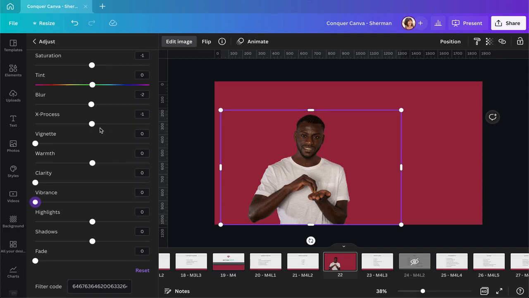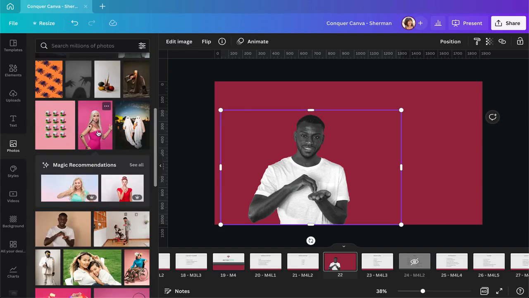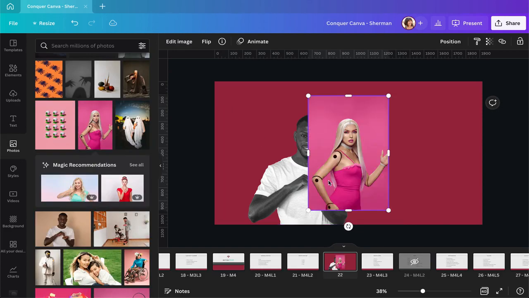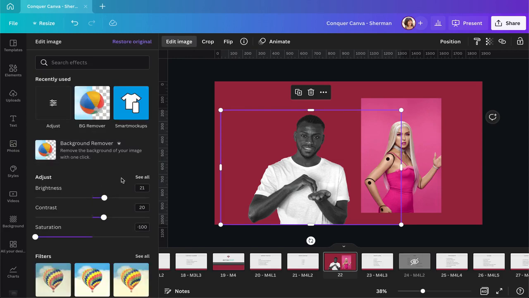Another cool thing is that once you have created something that you really like, let's say we change this picture slightly, made it black and white, for example. And now we want to do the same thing to another picture we have. So let's say we want to do the same thing with her. Let's move her over a little bit. We can now go back to this image and go to our adjustments right here.